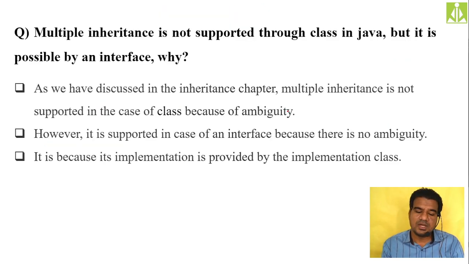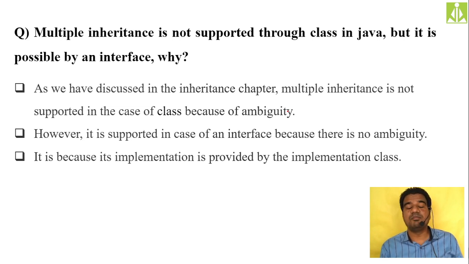Okay, so the next thing: can multiple inheritance be supported through classes in Java? If not, why is it not supported? Why is it supported only through interfaces? We discussed this concept when we discussed inheritance in your second unit. Multiple inheritance is not supported in the case of classes because of ambiguity, because we are going to have not abstract methods but implementations. So let us assume we have two classes with the same method name.